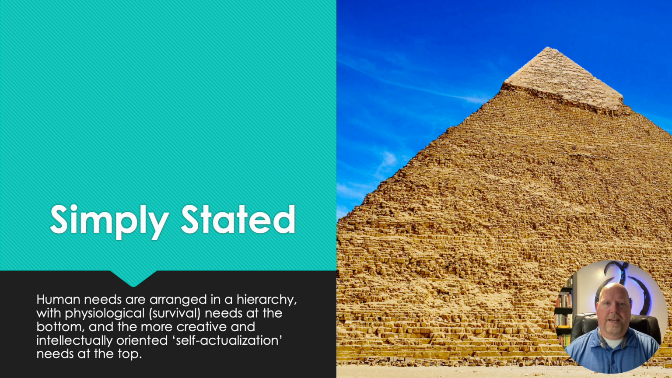So what exactly is the hierarchy of need? Well, think of it this way, like a pyramid. Human needs are arranged in a hierarchy, with physiological or survival needs at the bottom, and the more creative and intellectually oriented self-actualization needs at the top. As we jump into these next few slides, we'll explore what the 5 levels of needs are and how we as educators can work to effectively meet those needs for the students in our classrooms.